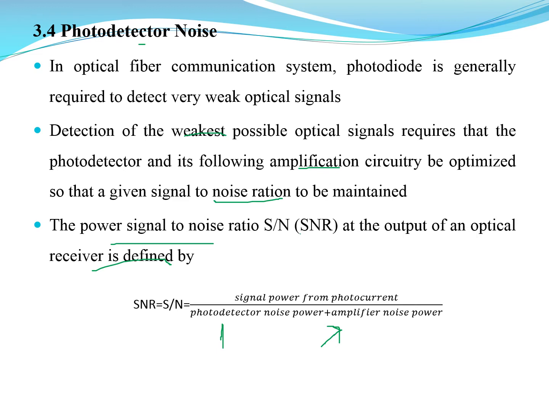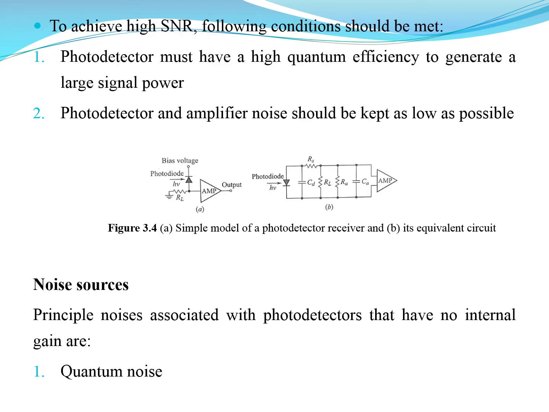In order to maintain a proper signal to noise ratio, the signal power should be maximum and the noise should be minimum, very less. To achieve a high SNR, the following conditions are to be met by the photodetector. The photodetector must have a high quantum efficiency to generate a large signal power.